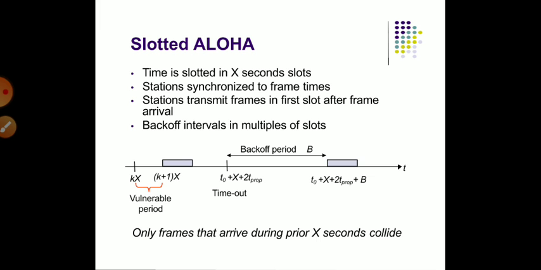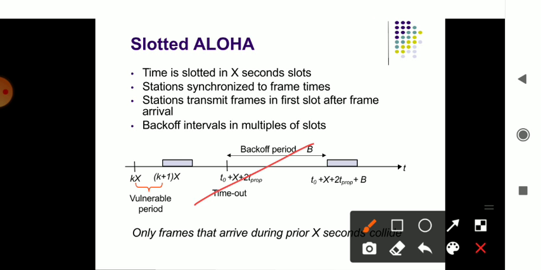And the back off interval may occur multiple times, because if a slot is reserving its place, the slot may slide back once again. That is the vulnerable period, at which the slots are pending back, and they may take a back off maybe later. That process is there in slotted aloha.